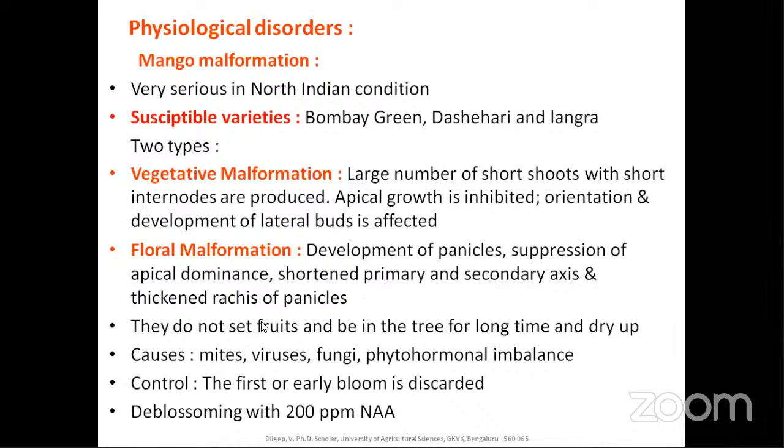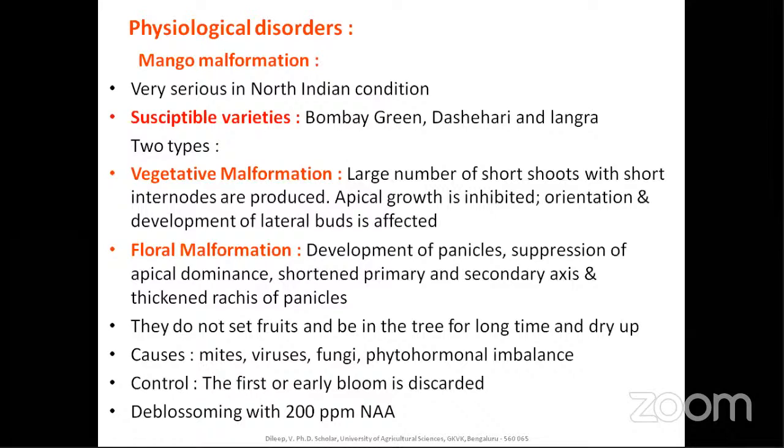And also deblossoming, that is how you should discard the flowers, it helps in deblossoming with 200 ppm of NAA. So remember these things. The dosage is also very low in the fruit, to control the fruit drop. You will be using very low quantity, that is 20 to 50 ppm. Here that is also NAA, this is also an auxin. If you use it in higher concentration, it will act the opposite way. The same chemical used for retention of flowering will be used here with higher concentration to remove the flowering. So this is very important.